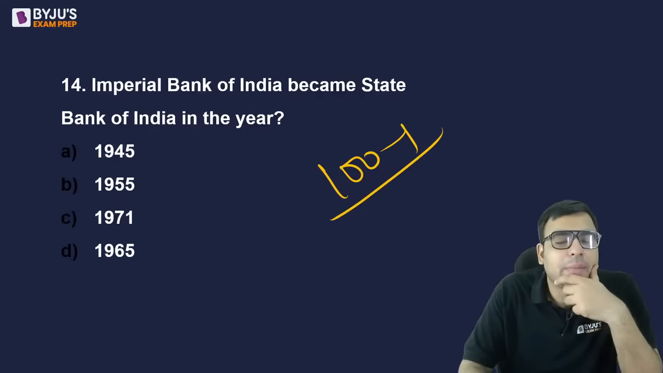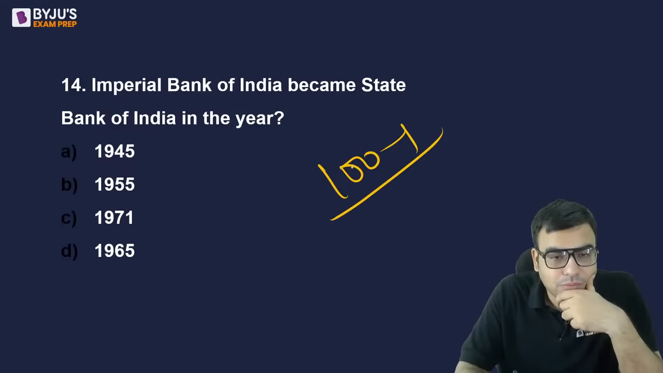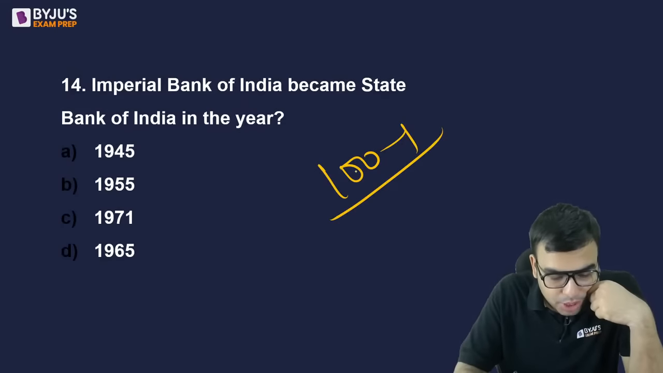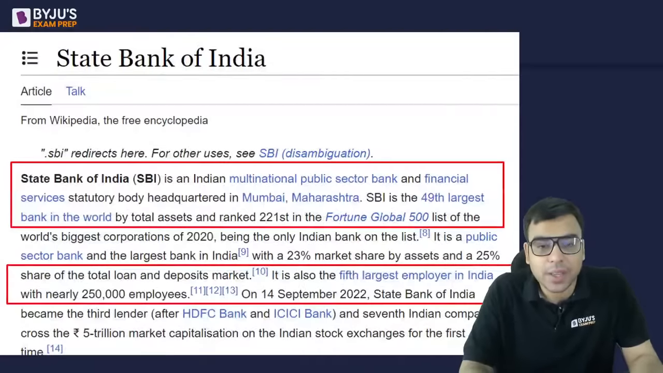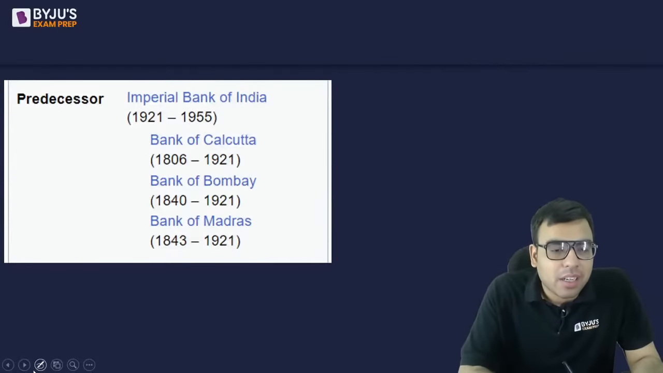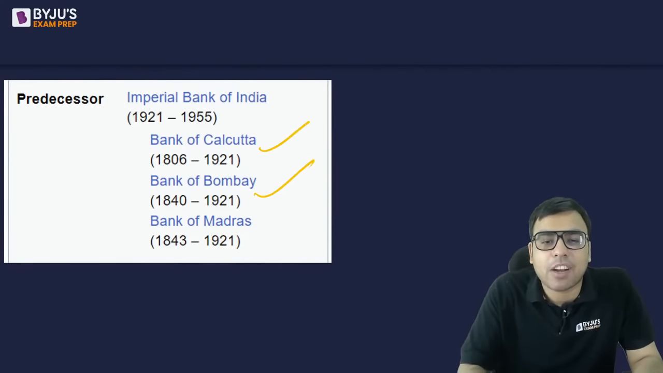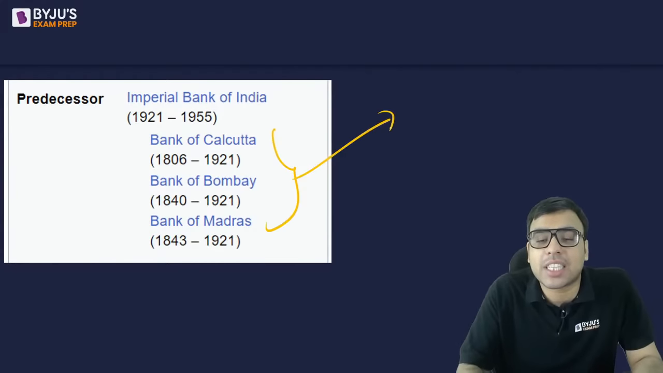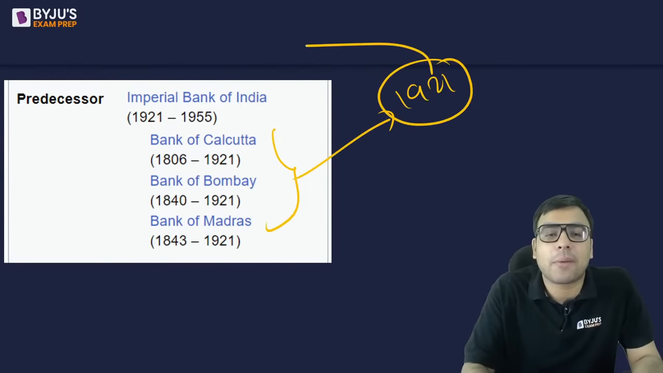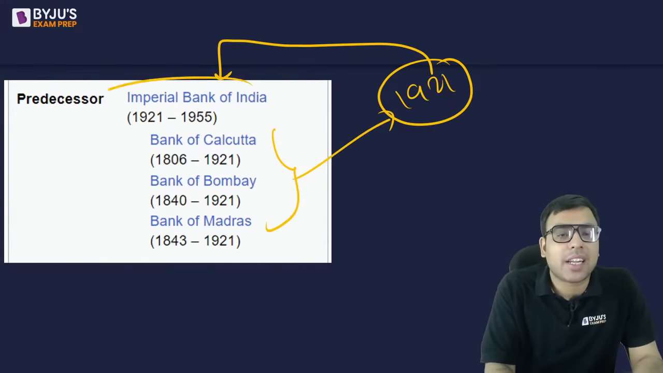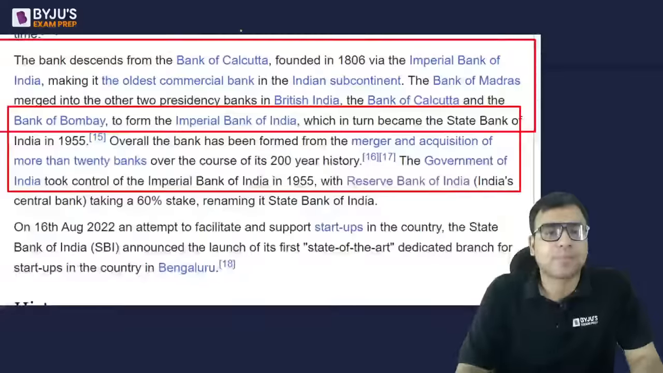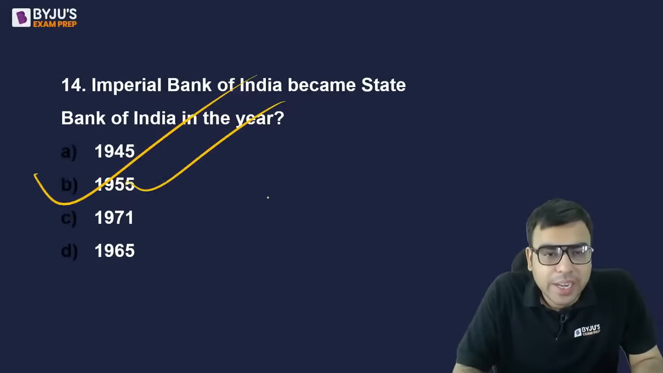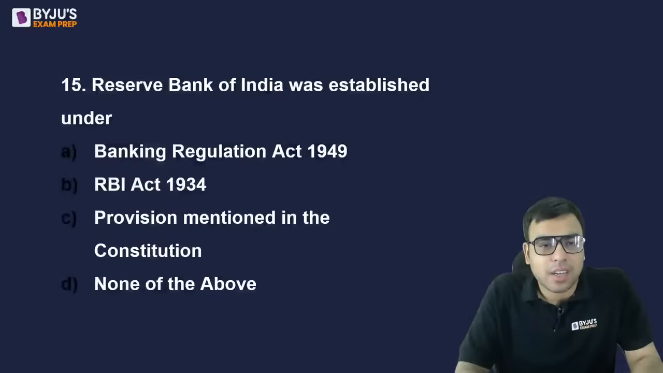Imperial Bank of India became State Bank of India in the year? Yes Parth, Shubham Sharma, Mohan, Gauti Das, Ayushi, you are all right. 1955, B is the right answer to this question. Actually there were 3 separate banks earlier: Bank of Calcutta, Bank of Bombay, Bank of Madras. All 3 got merged in 1921 to form Imperial Bank. And in 1955 Imperial Bank became SBI, State Bank of India, which is very famous, I hope you are aware. So you must know it, B is the right answer to this question.